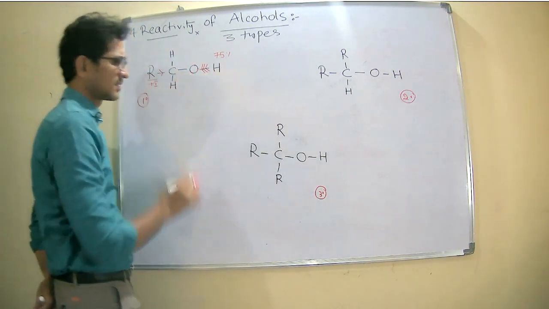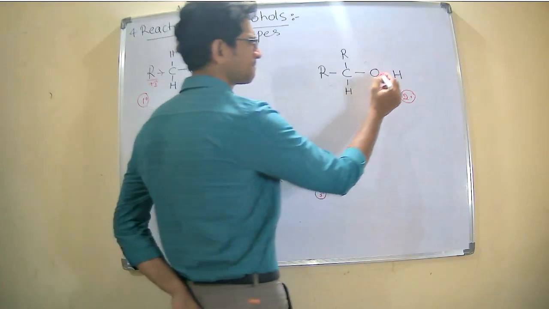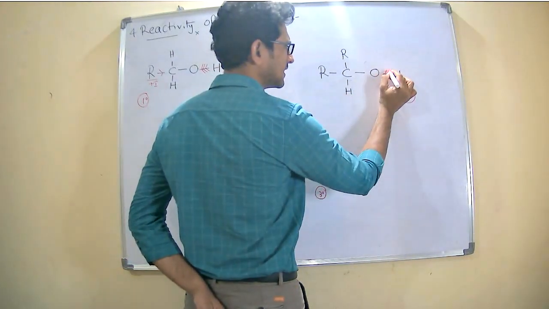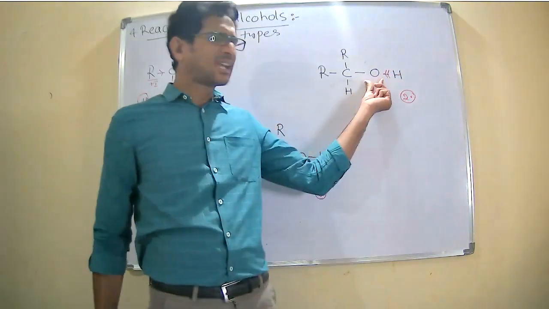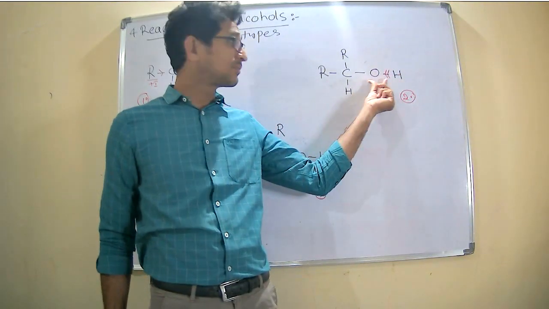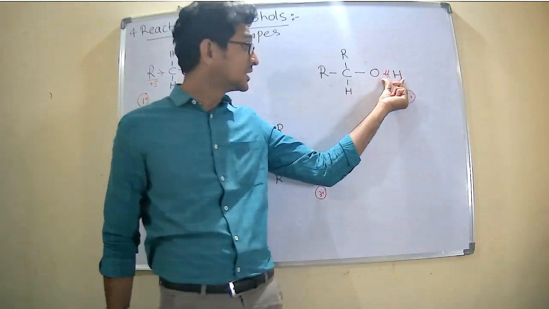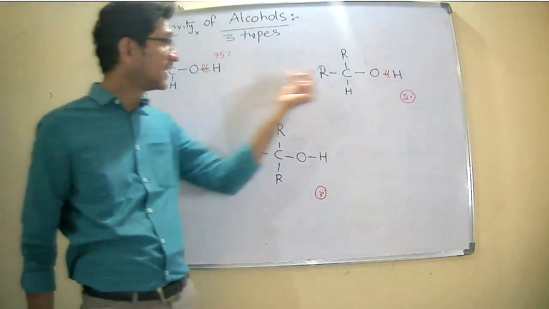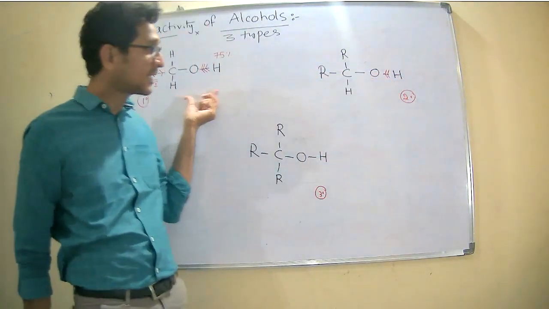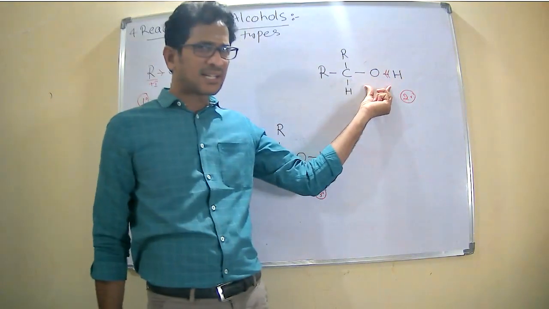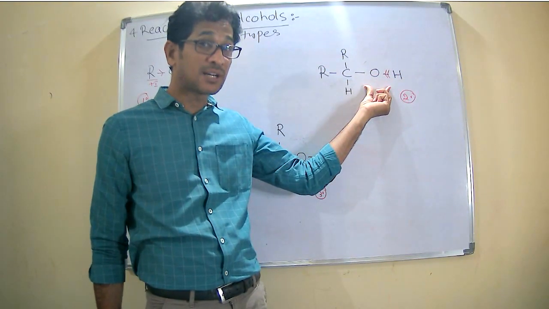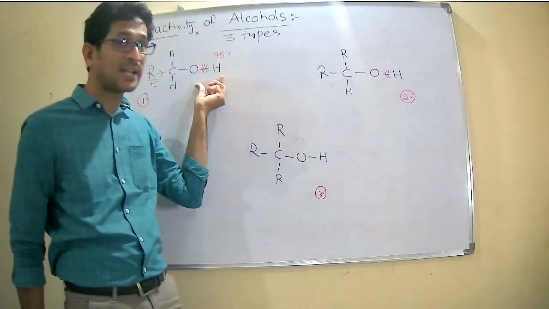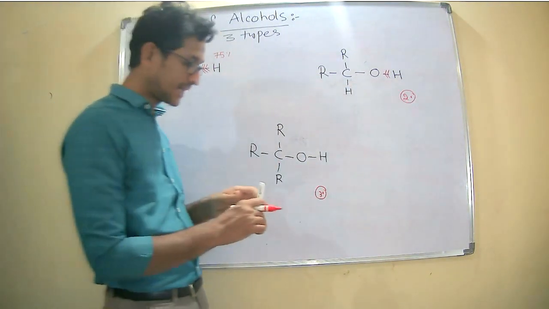Coming to the secondary, the same story here. Now what happens? Here the oxygen again has a tendency to gain electrons from the hydrogen, but when compared to the primary, in the case of the secondary, oxygen is not gaining as many electrons as it gains in the primary case.